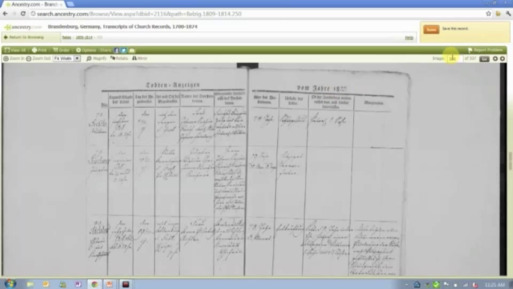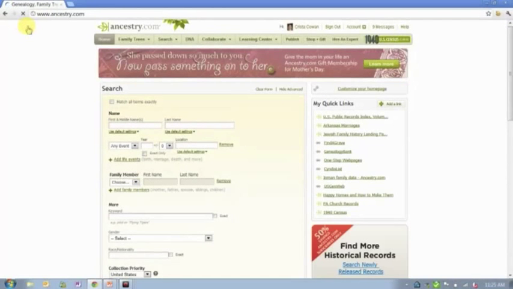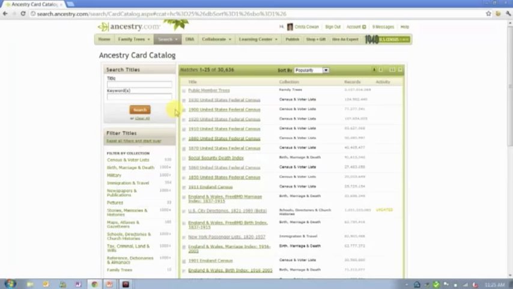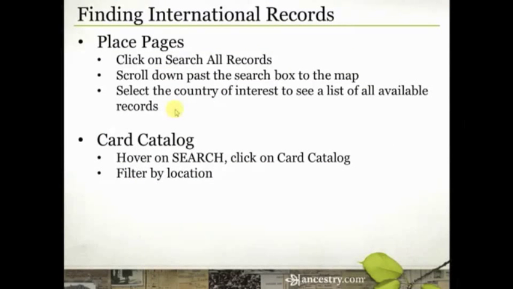So there are lots of really great records online, but not all of them are indexed, so they would never surface in a search. But when you use this card catalog to discover what exists for your country, your time period, and the place where your ancestors lived, you're going to find some real treasures in there, absolutely. I've actually located family in Germany doing that kind of research. So that's the card catalog.